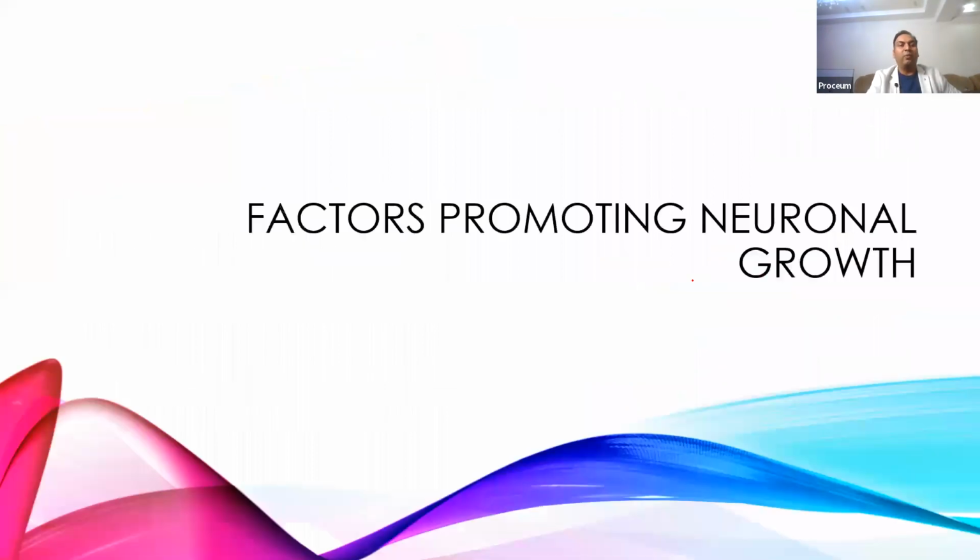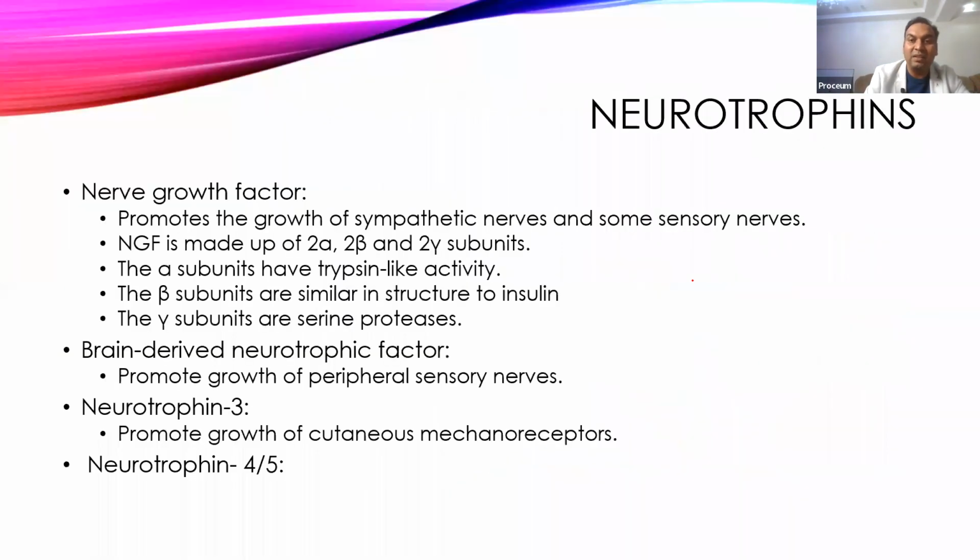Then there are various factors which are responsible for regeneration. One, as I said, is the neurolemma tube. Apart from this, there are the neural growth factors. Various growth factors are released by the cell, and these are called neurotrophins. They are responsible for the regeneration of the cells and also the formation of axons. They are also called neural growth factors, and they promote the regeneration of sympathetic nerves and other sensory nerves.